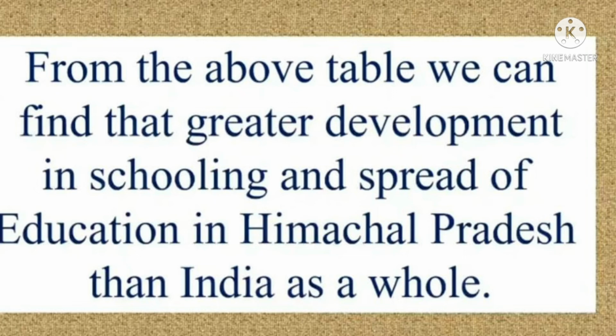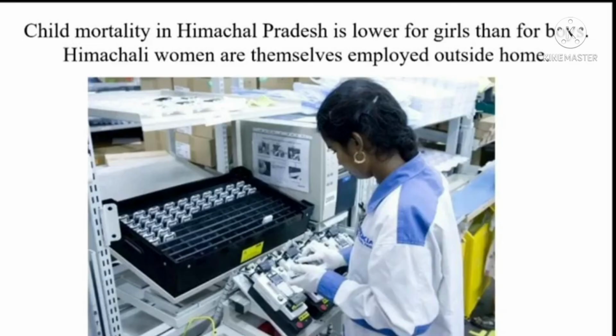This is the important question of this table. So we have to learn this table very carefully and observe it completely.